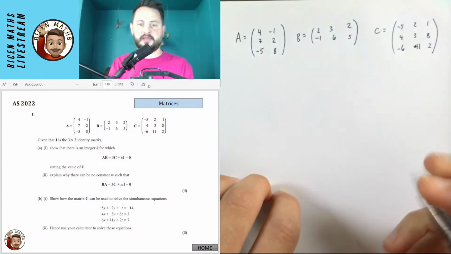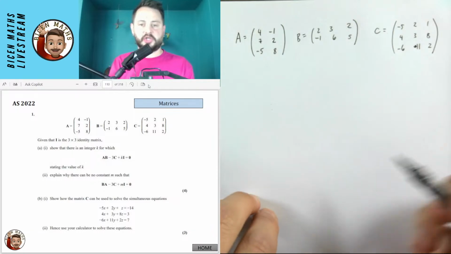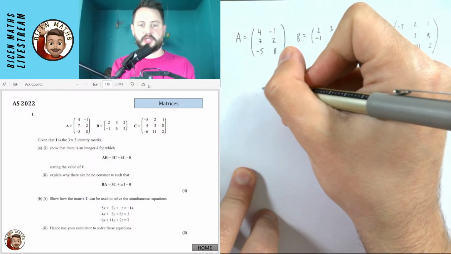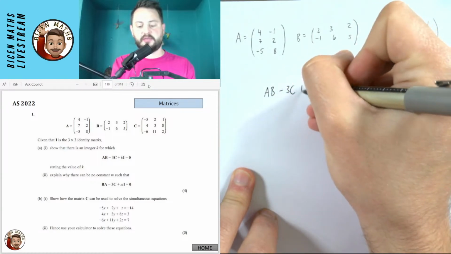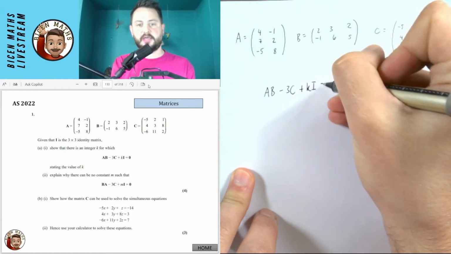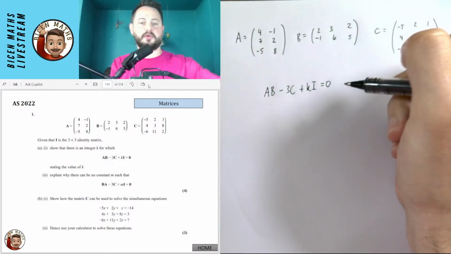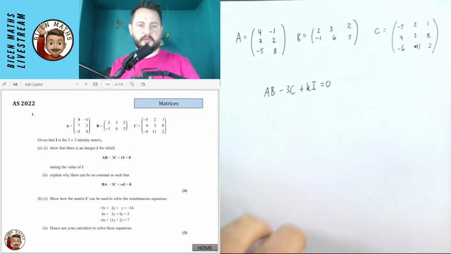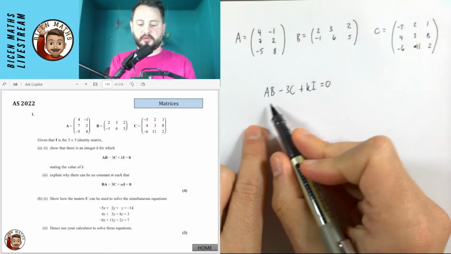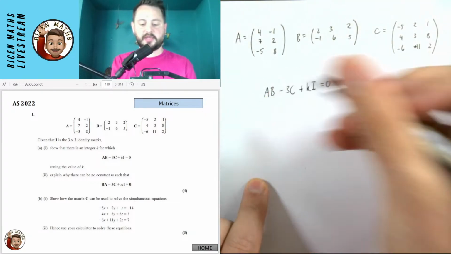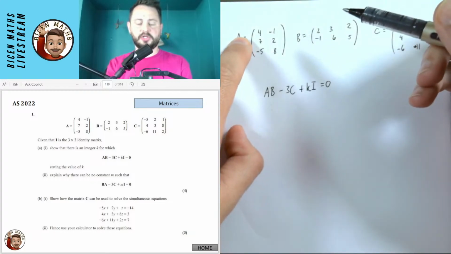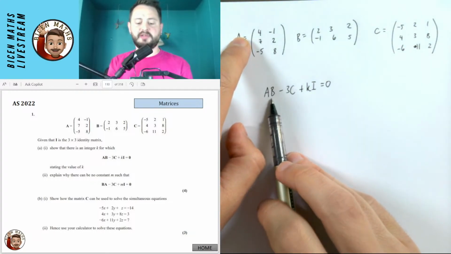Okay, and it says, given that I is the 3 by 3 identity matrix, show that there is an integer k for which AB minus 3C plus kI is equal to 0, stating the value of k. Okay, good. As long as all of that is showing on my screen. So I'm going to first of all just quickly work out what AB is. We could do this manually or we could do it on the calculator.